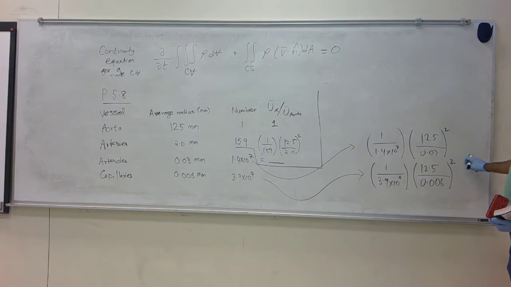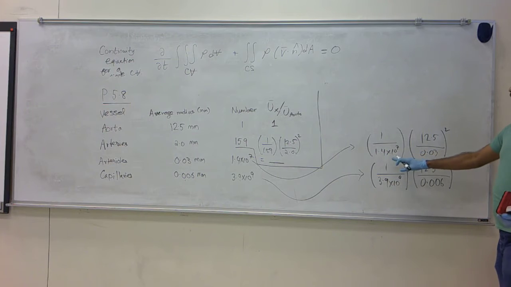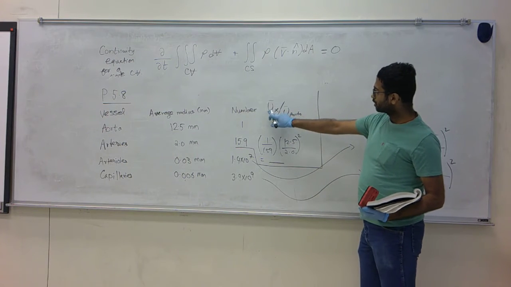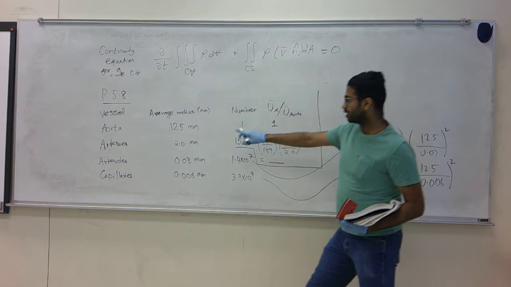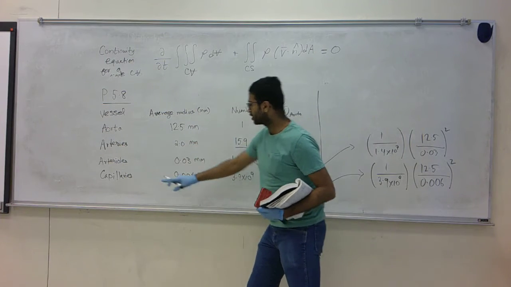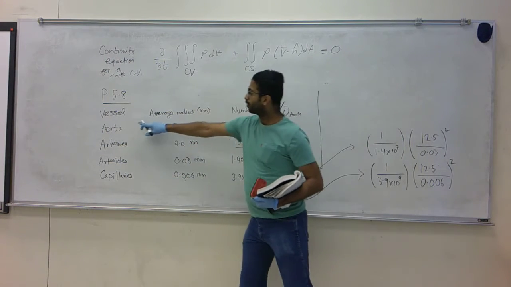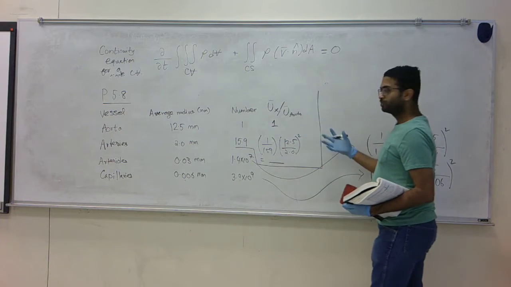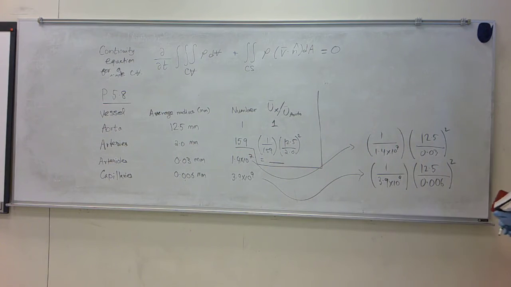And each time you can find out the comparison between the average velocity in this vessel, or this vessel, or this vessel, compared to the aorta. It's not the absolute value, it's a ratio.